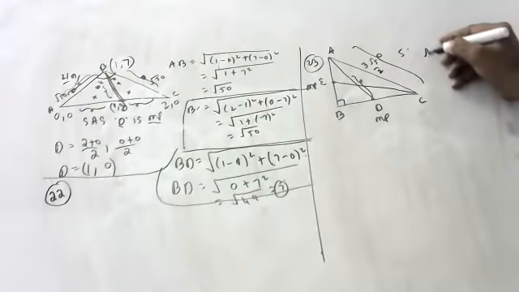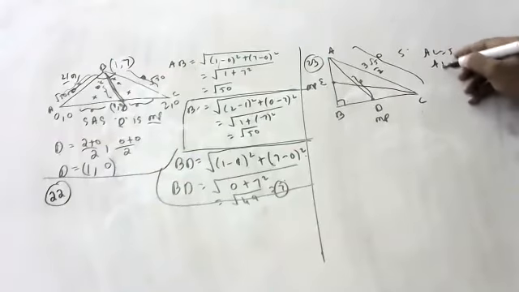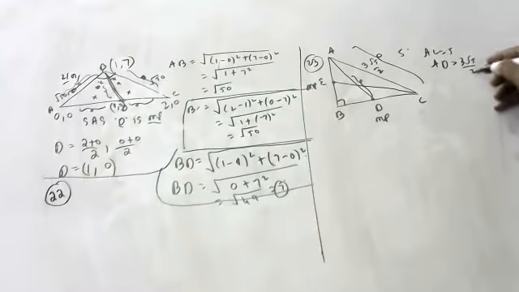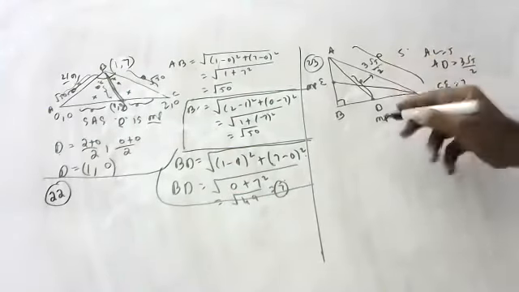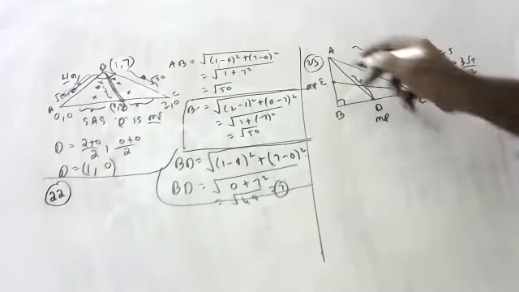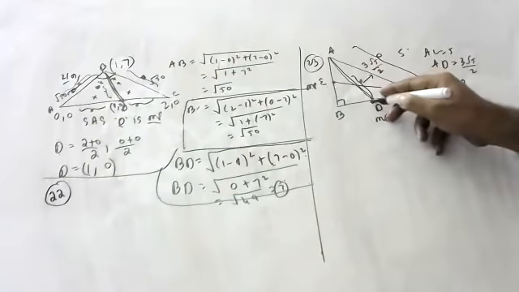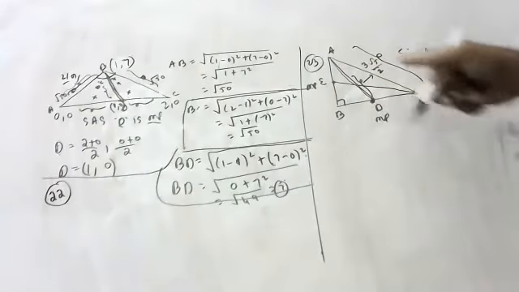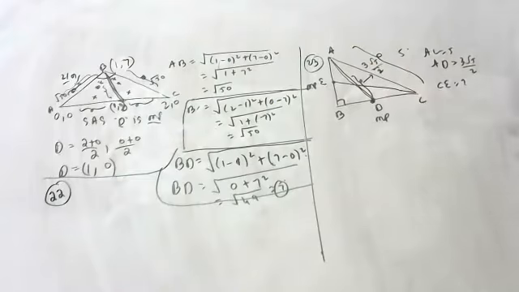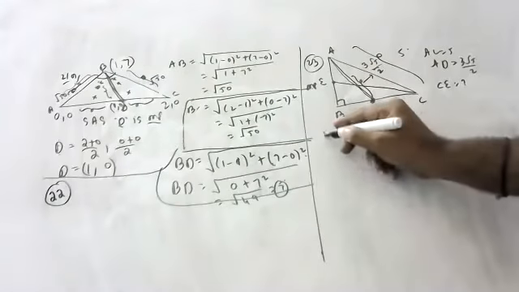What is CE? Children, try to understand. AC is equal to 5. AD is equal to 3 root 5 by 2. What is CE? They are asking. Children, very, very important sum. So many times in board exam, this question has come, children. AD length is 3 root 5 by 2. AC length is 5. CE is how much is the question?